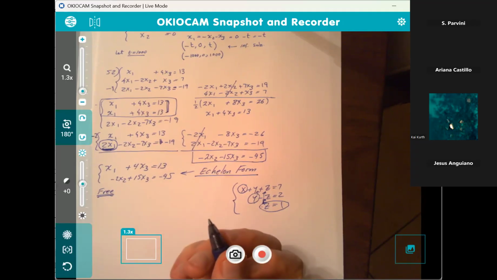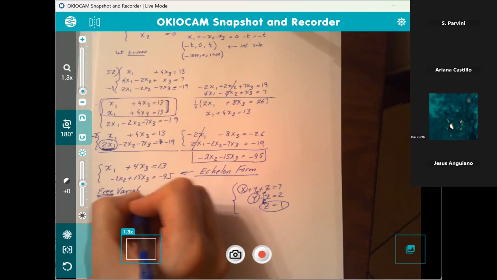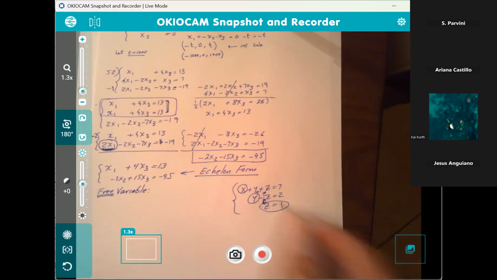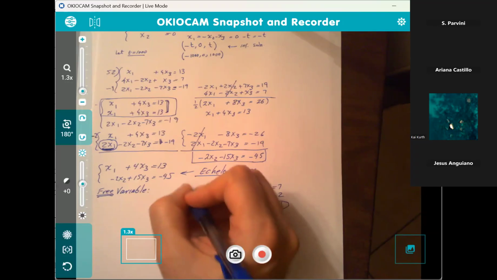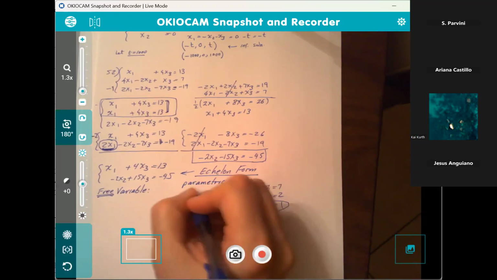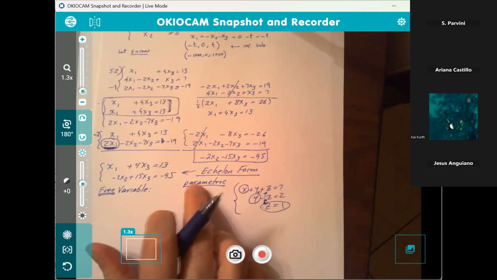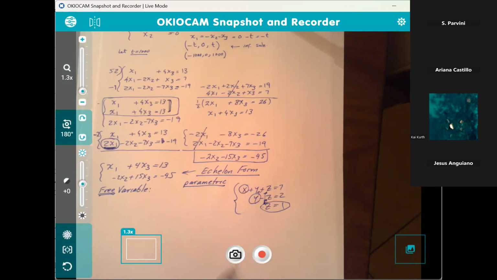Free variable. Free variable, exactly. Remember, the solution is going to be parametric. The back substitution works with these, but right now we just do a parametric solution.